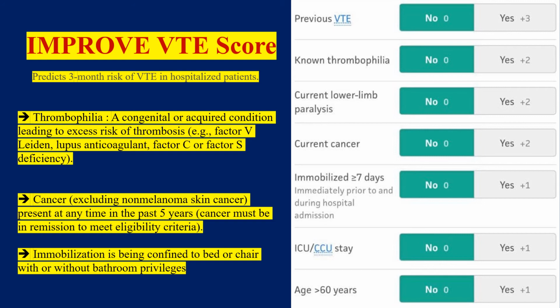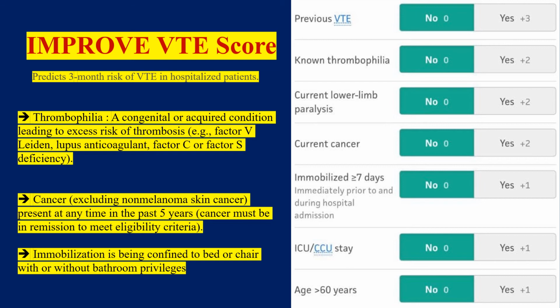Known thrombophilia includes a congenital or acquired condition that can cause excessive risk of thrombosis, such as factor V Leiden mutation, lupus anticoagulant, protein C or protein S deficiency. If the patient is a known case of thrombophilia, we are supposed to give a score of 2. Current lower limb paralysis. If the patient has current lower limb paralysis, we are supposed to give a score of 2.